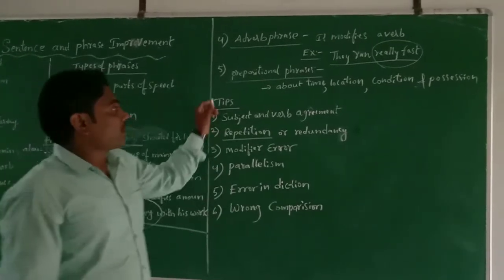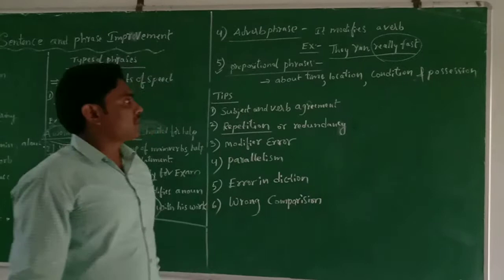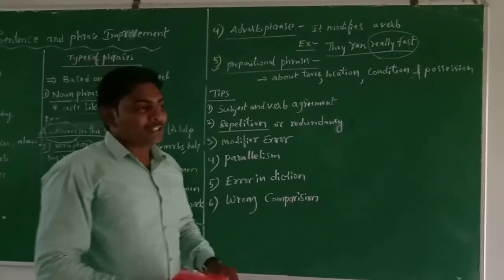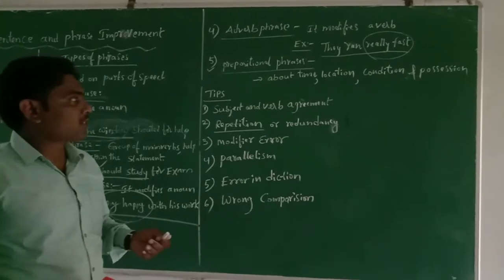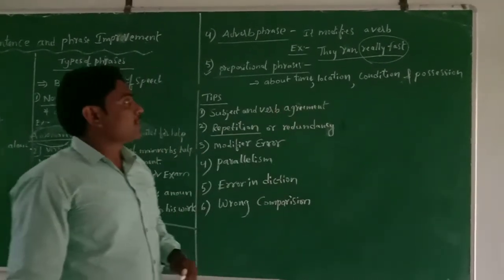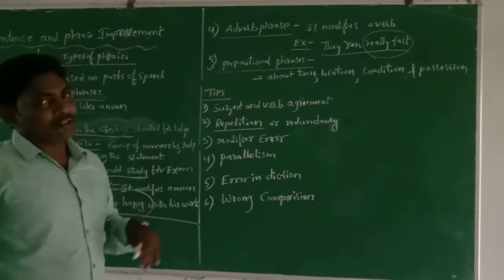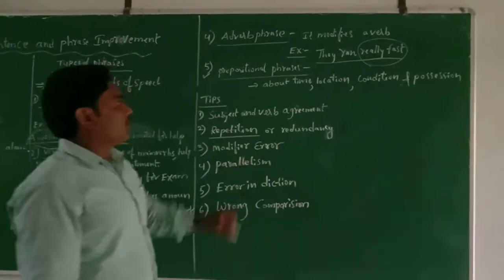And the fifth one is called the prepositional phrase. Phrases that indicate time, location, condition, and position are called prepositional phrases. So these are the types of phrases.